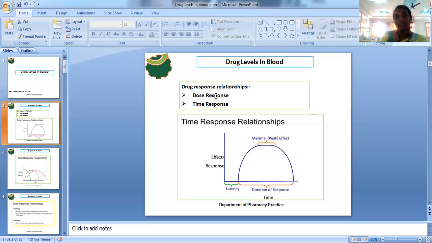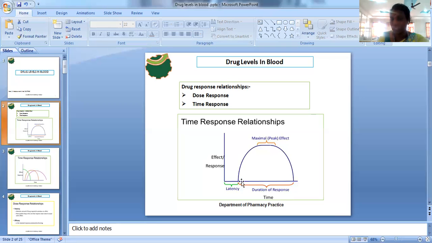After the drug is administered into the body, two responses will be given. The clinical response or effect depends completely upon two major parameters: the first is the dose and the second is the time. This is the time response relationship, where time is taken on the x-axis and the clinical effect or response on the y-axis.